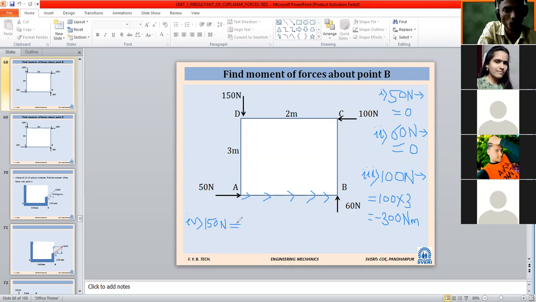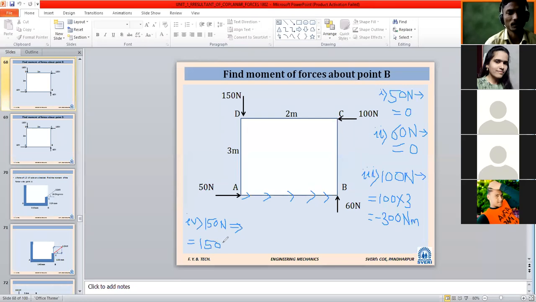So here you can write fourth case, moment due to 150 Newton force. The formula is simple, we know it: magnitude into perpendicular distance. So what is the magnitude? 150. What will be the perpendicular distance? 2 meter.